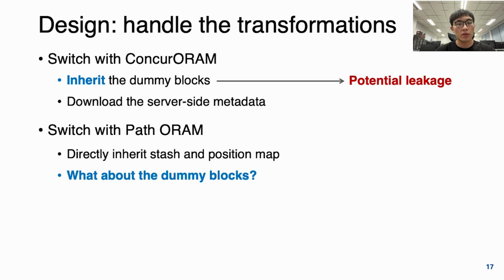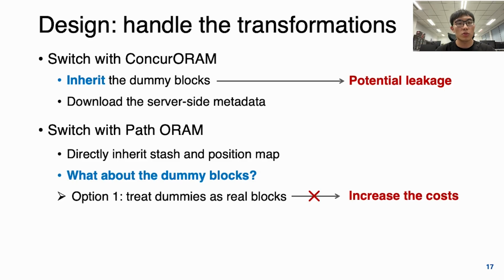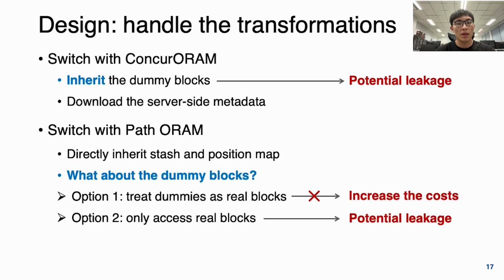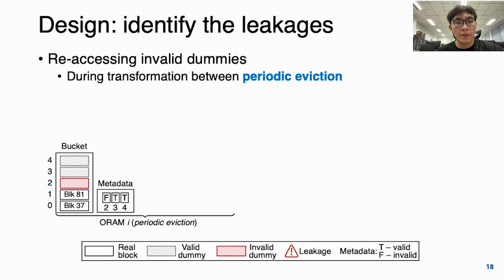And as for switching to Path ORAM, the position map and the stash can be directly inherited. But what about the dummy blocks, as Path ORAM does not leverage dummy blocks? One option is to retrieve all dummy blocks and treat them as real blocks, which will definitely increase the cost. So what we want is to retrieve only the real blocks, but this could leak the positions of the dummy blocks. The first leakage is re-accessing the invalid dummies, which can happen when switching to Concur ORAM.